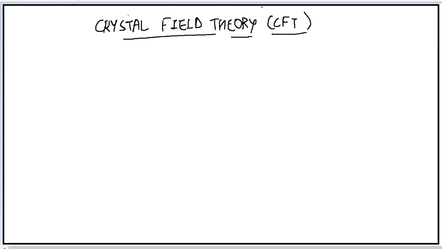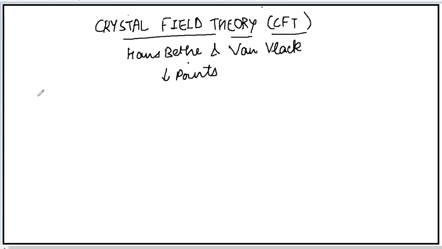Crystal field theory is the third theory that decides how the bonding will take place in the coordination compounds. This theory was given by Hans Bethe and Van Vleck. They both gave the crystal field theory. The important points of this theory are: the first point says that according to crystal field theory, the metal-ligand bond is considered to be completely ionic in nature or electrostatic in nature.